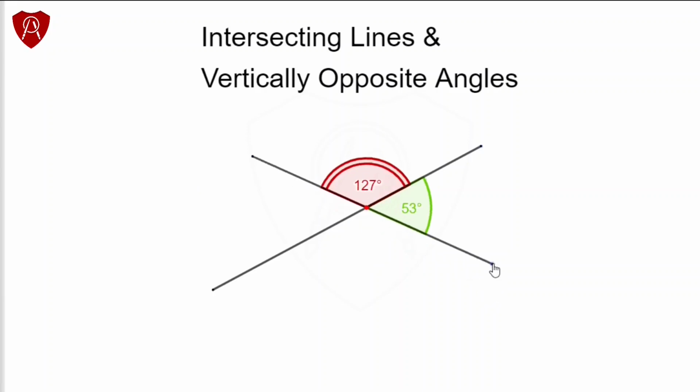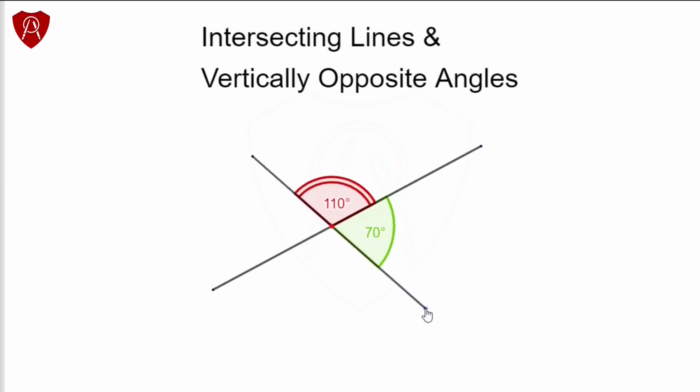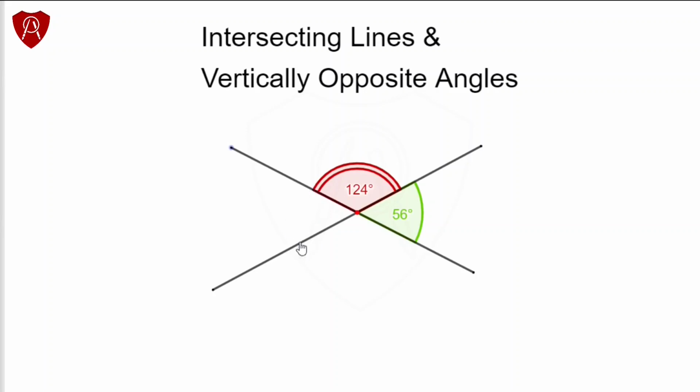Now this relationship is true for all values of angles. So whatever the values of these two angles, they should always add up to 180 degrees. Can you try to figure out what the measure of this angle would be? This one here. Pay attention to this straight line, and you will be able to see without difficulty that this angle here is equal to 56 degrees, because the sum of these two again has to be equal to 180 degrees.